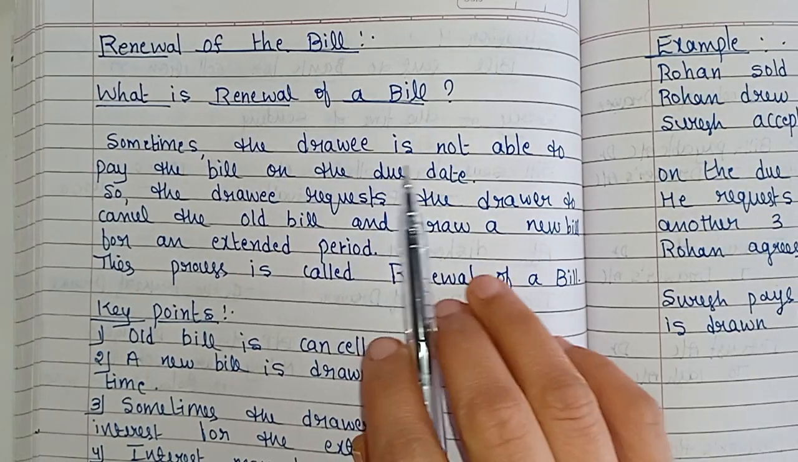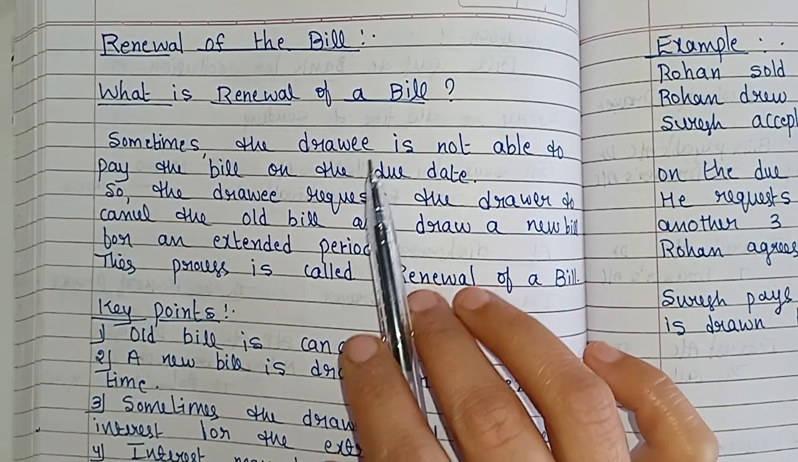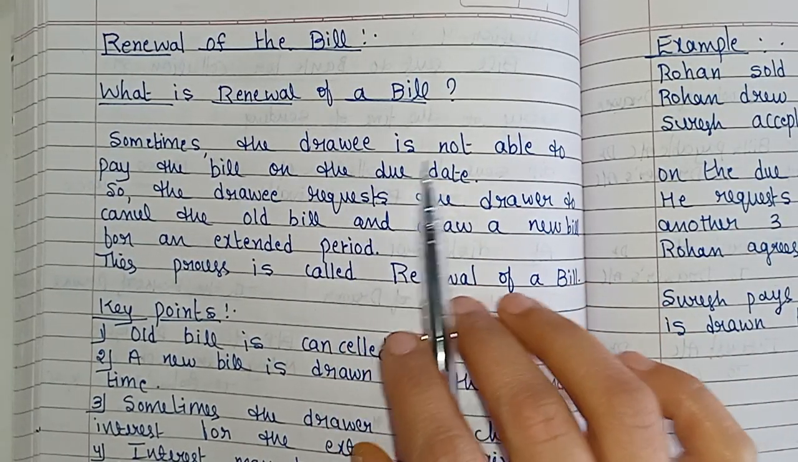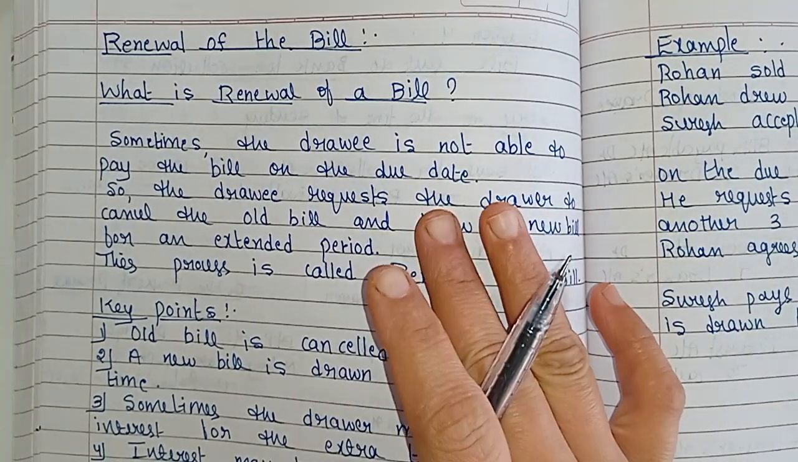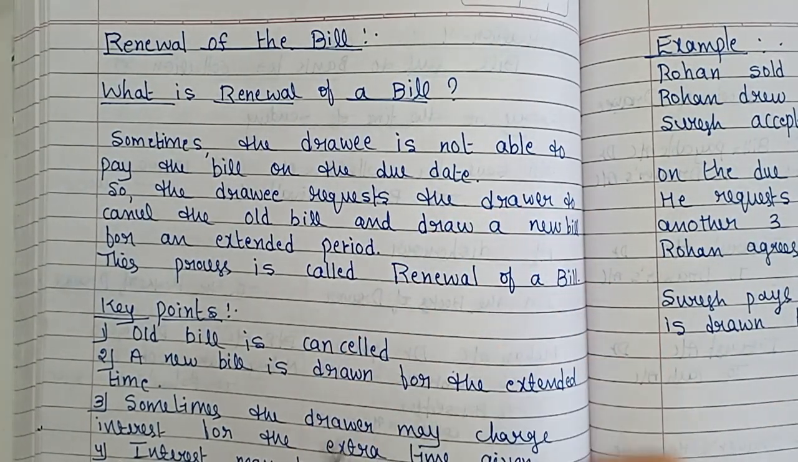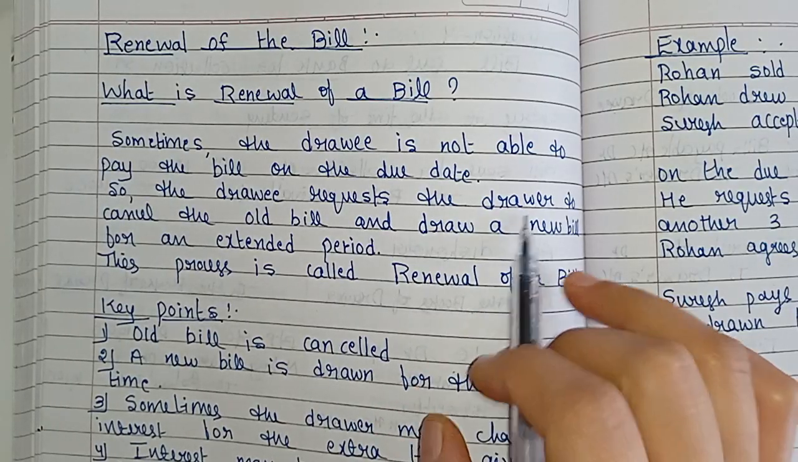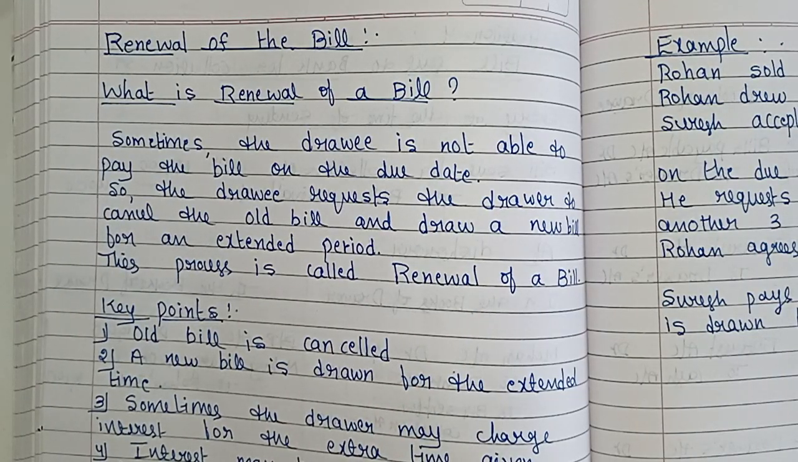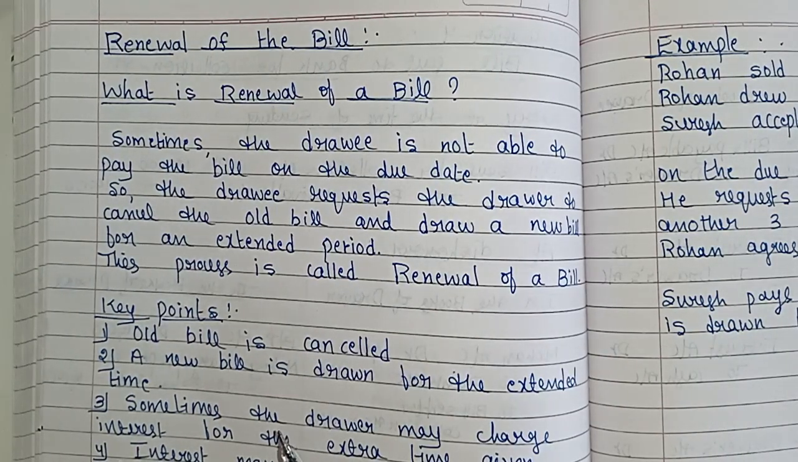Sometimes the drawee is not able to pay the bill on the due date. Drawee means who pays the bill amount. He is not able to pay the bill amount on the due date. Clear? Then he requests the drawer. Drawer means who makes the bill, or the seller of the goods, to cancel the old bill.